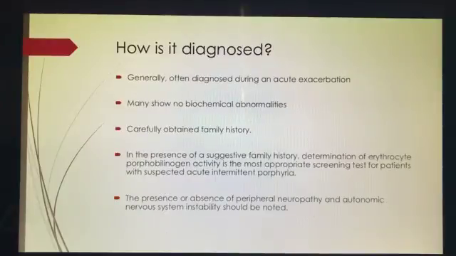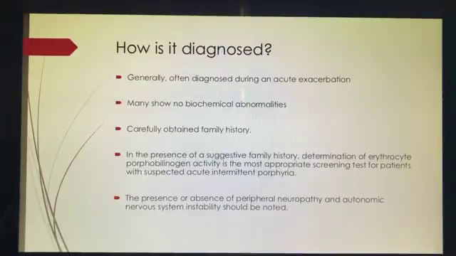In terms of diagnosis, mostly due to its vague and common symptoms, diagnosis is often difficult because it mimics so many other disorders, which we'll get into next. Many of these patients show no biochemical abnormalities, so at that point care is focused on obtaining a good, detailed family history.